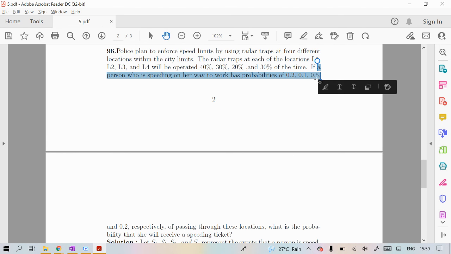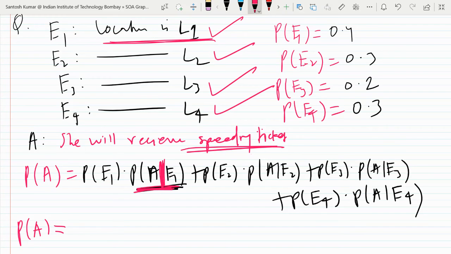If a person who is speeding on her way to work has the probability of 0.2, 0.1, 0.5, 0.2 respectively of passing through these locations, then at these locations they may get a speeding ticket.